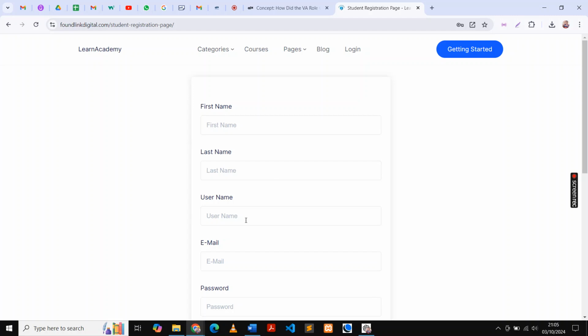This is a form, a registration form. So here you write your first name, and here you write your last name, and here you write your username. So this username, you can choose to combine your first name and the second name. For example, if I write John here, and then surname I write Banda.